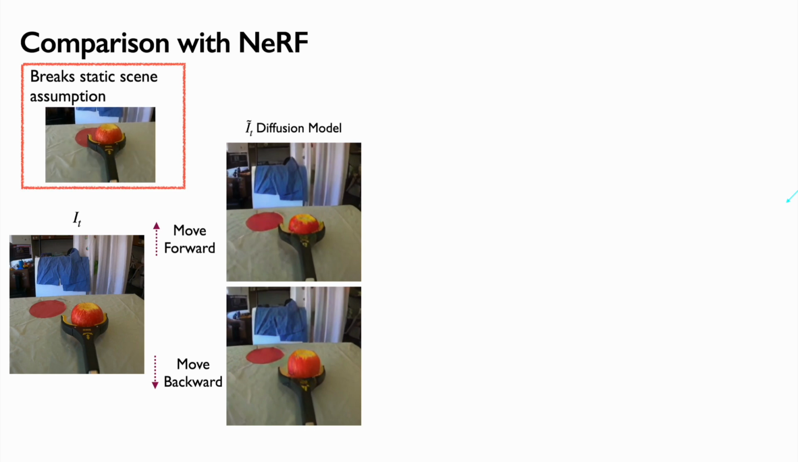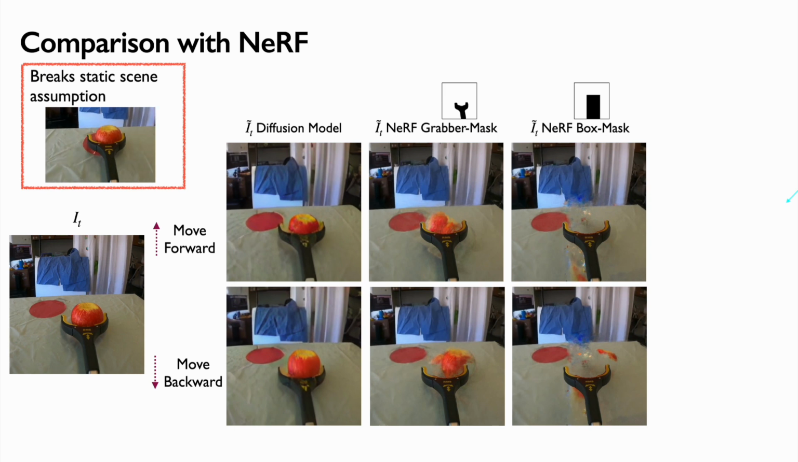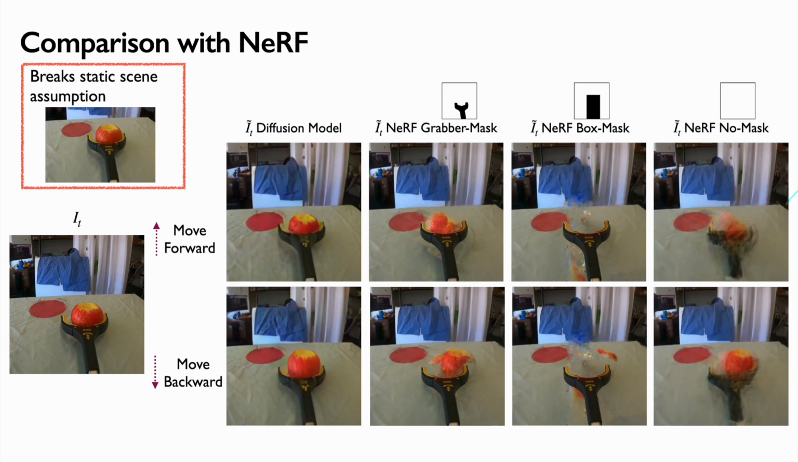To use NeRF for our task, we experiment with different masking schemes: masking just the gripper, masking the gripper and the moving apple, and no masking. No masking leads to the worst results as expected. Masking just the gripper causes the moving object to blur out. Masking a larger region around the gripper fixes the blurring but also eliminates the apple, making these augmented samples difficult to use for training the downstream policy. In contrast, images synthesized using our diffusion model move the camera as desired.